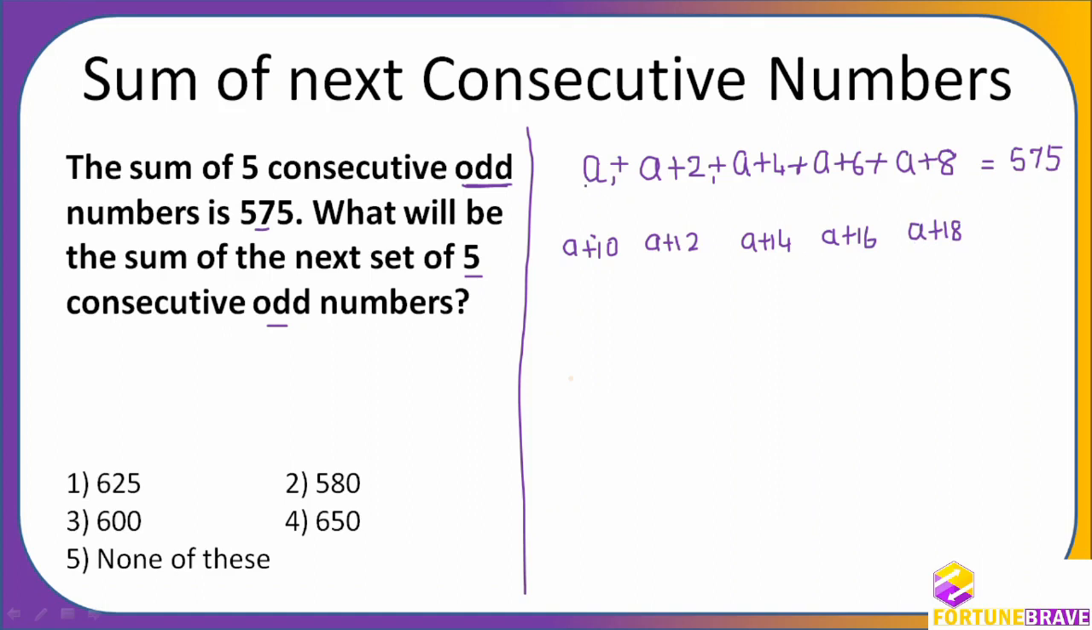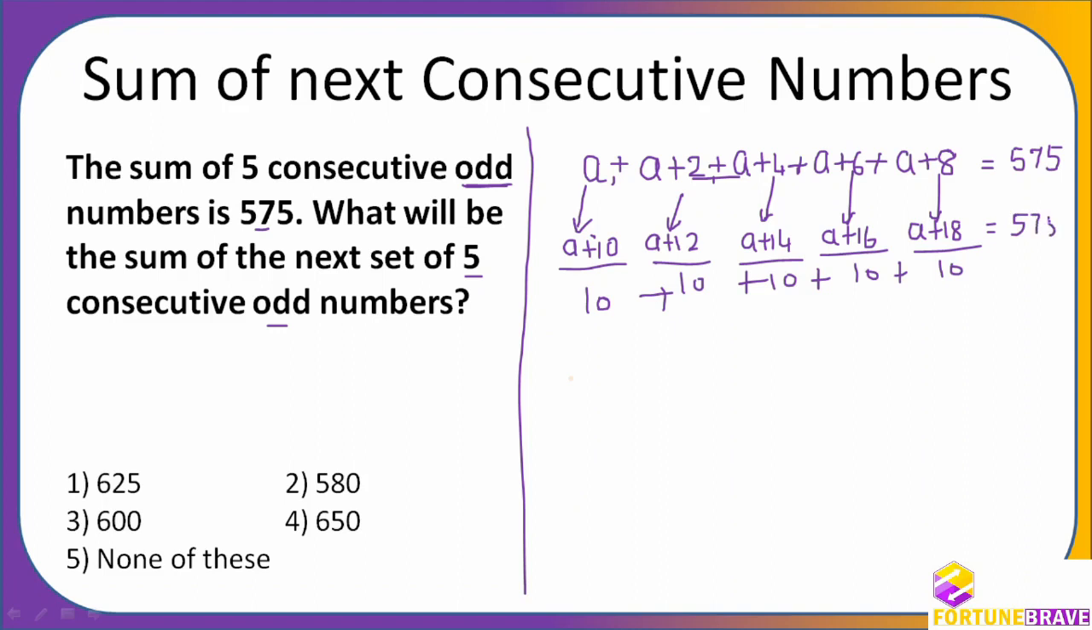Now just observe the difference between these two. What is the difference between these two? It is 10. And between these two? It is 10. Again 10 and again 10. So here you see each number is more by 10. So the sum will be these numbers' sum plus 50. That is 575 plus 50, which is equal to 625.